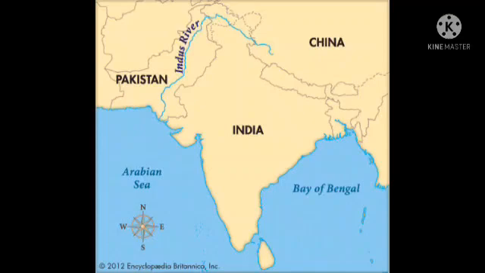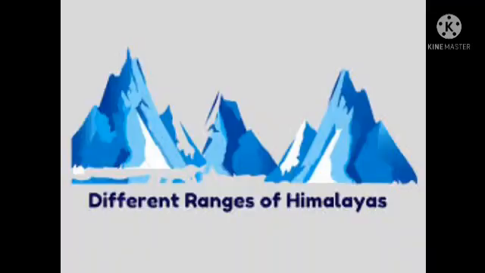Children, we know our India is surrounded by water on 3 sides and land on 1 side. The northern part of India is covered by land. We know our India has different types of landforms. Our northern part of India is mostly covered by mountain ranges. What is it? Mountain range.